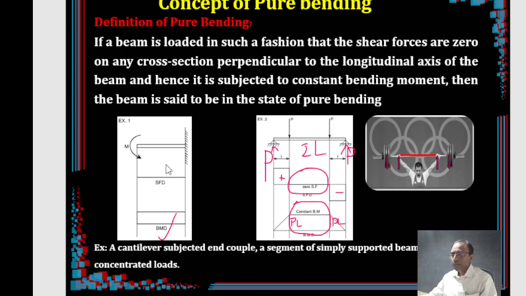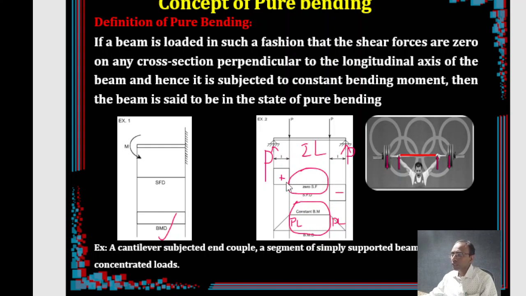So a cantilever subjected to an external couple, as well as a simply supported beam subjected to symmetrical point loads from either end, are both subjected to pure bending. Remember, it doesn't matter that the beam is supposed to have zero shear throughout, which may not occur in many cases.